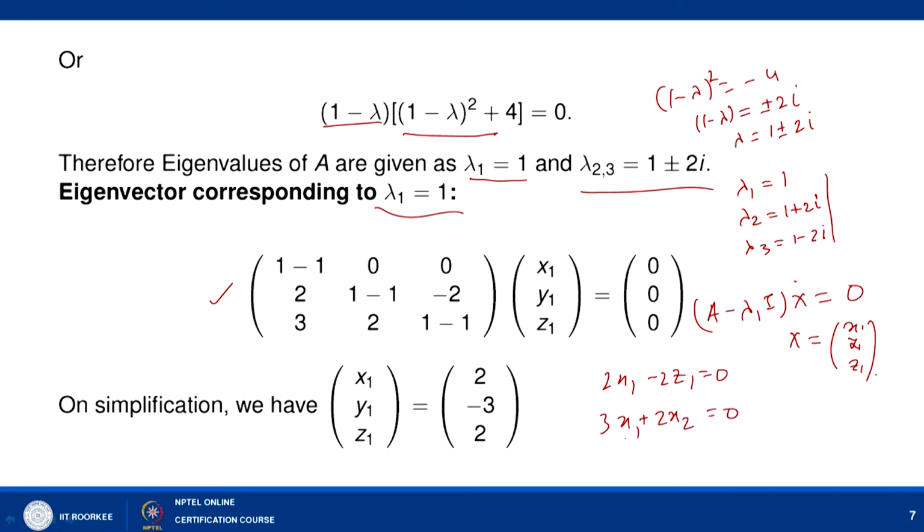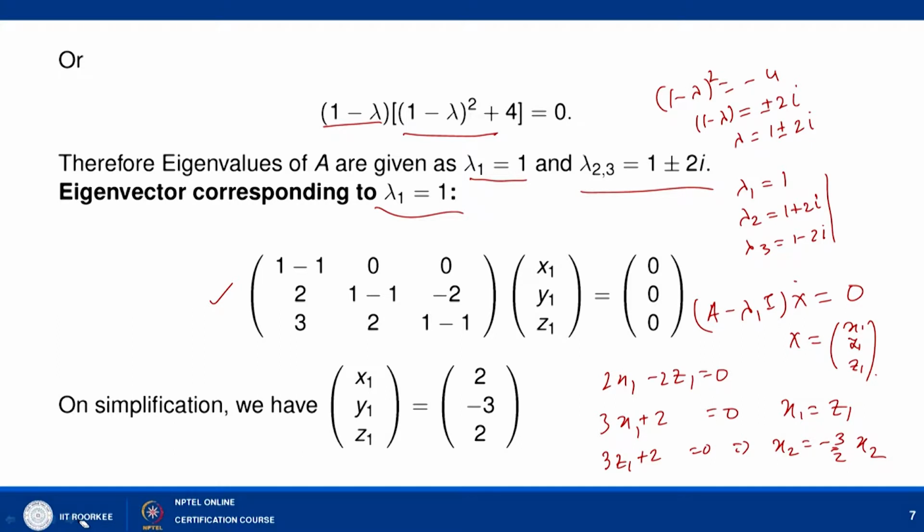If you look at here, we can easily find x1 as z1, and with the help of x1 you can put it here and write 3 z1 plus 2 y1 equal to 0. So, it means y1 is given as minus 3 by 2 z1. Sorry, there is some problem here, it is basically y1 here.